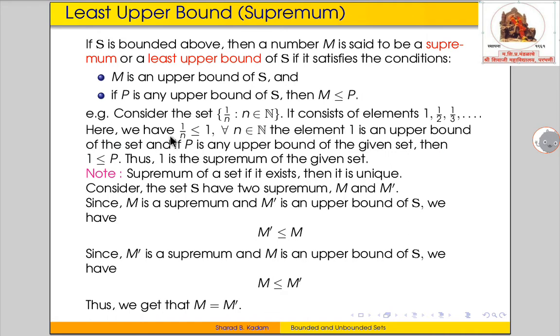So we conclude that 1 is an upper bound of the given set, and if P is any upper bound of the given set, then 1 is less than or equal to P. So we conclude that 1 is the least upper bound of the given set.